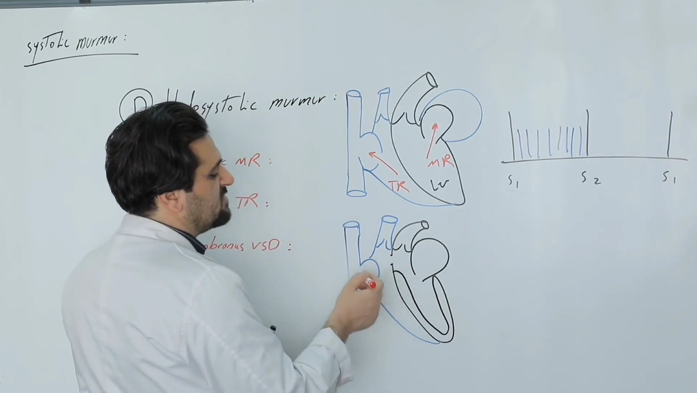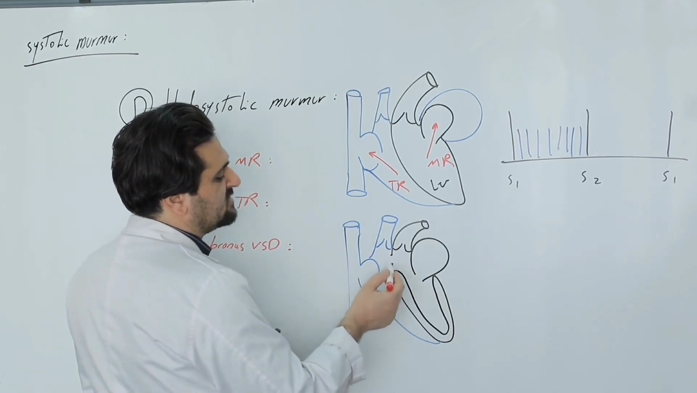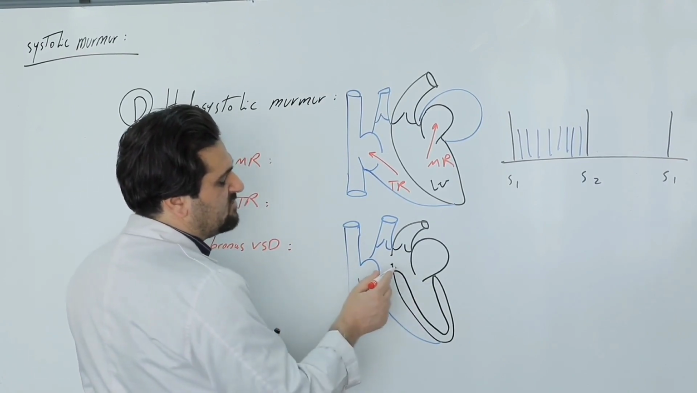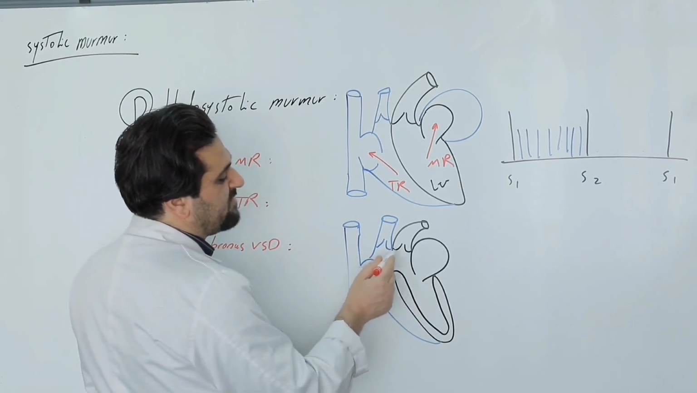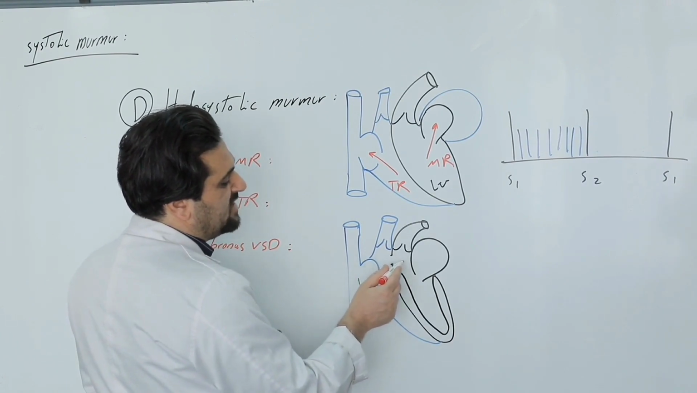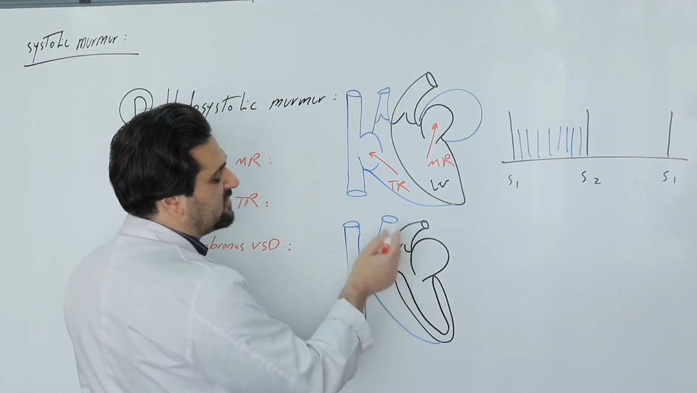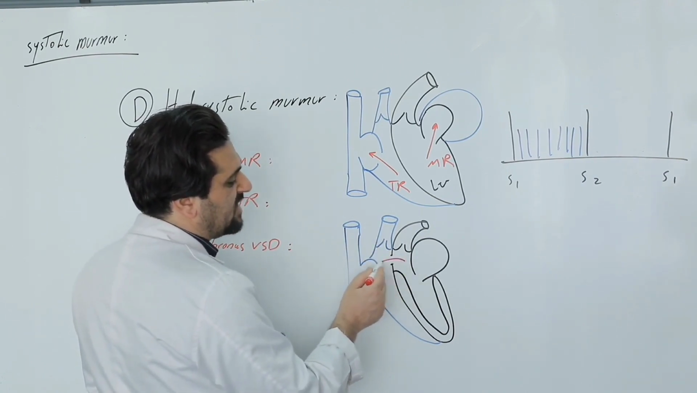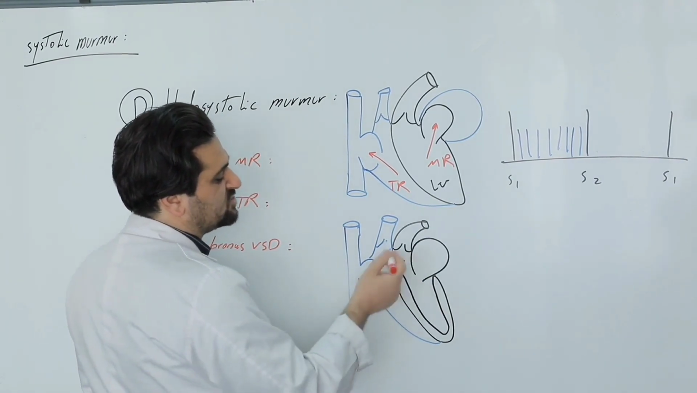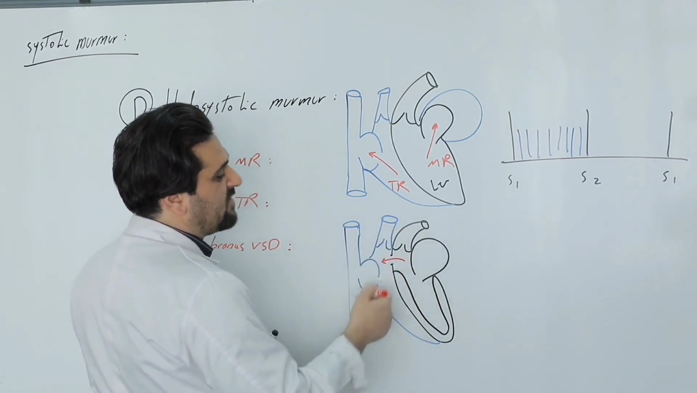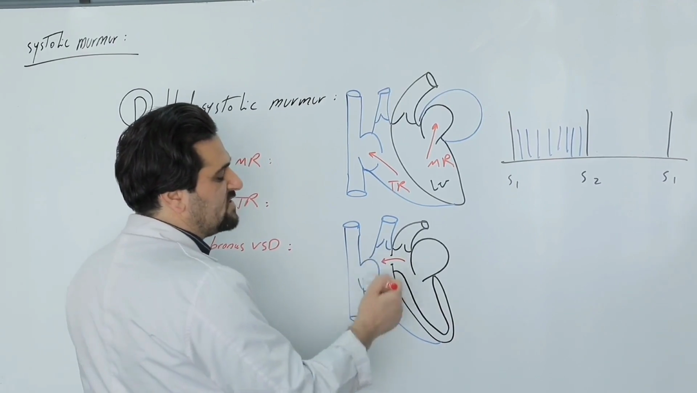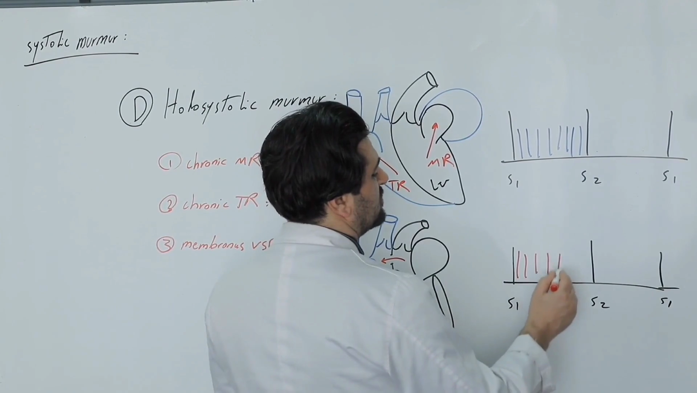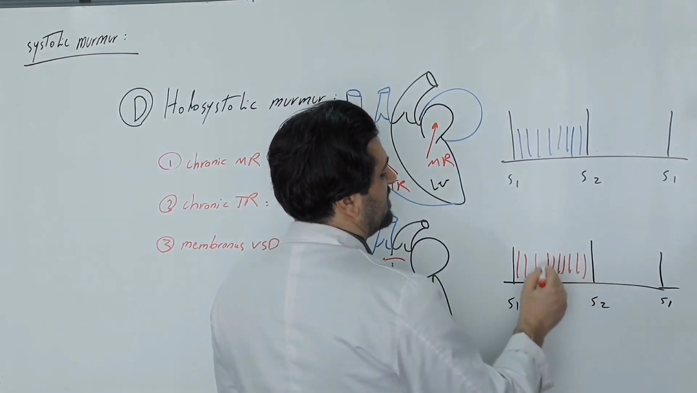In patients with membranous VSD, the location of the defect is in the membranous area, not in the muscular part. The membranous area is located in the outflow tract of the ventricles, that is, between the LVOT and RVOT. For this reason, throughout the entire systole, from beginning to end, blood flows from the left side to the right side and a pressure gradient exists. That's why the murmur caused by membranous VSD is heard as holosystolic. In other words, it is continuously heard from the beginning of systole to the end of systole.